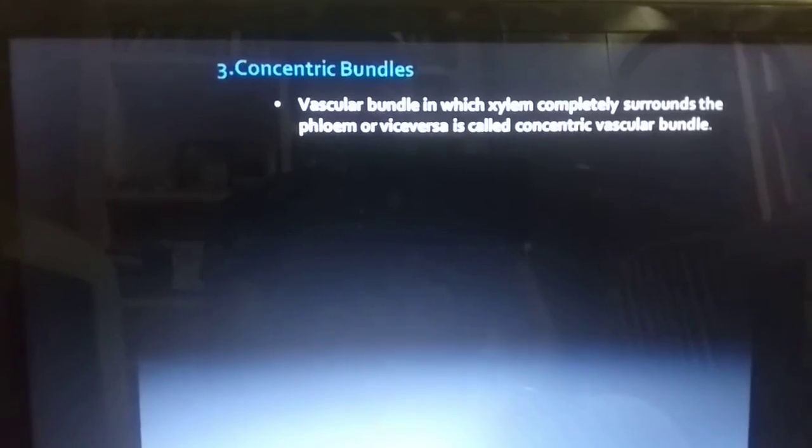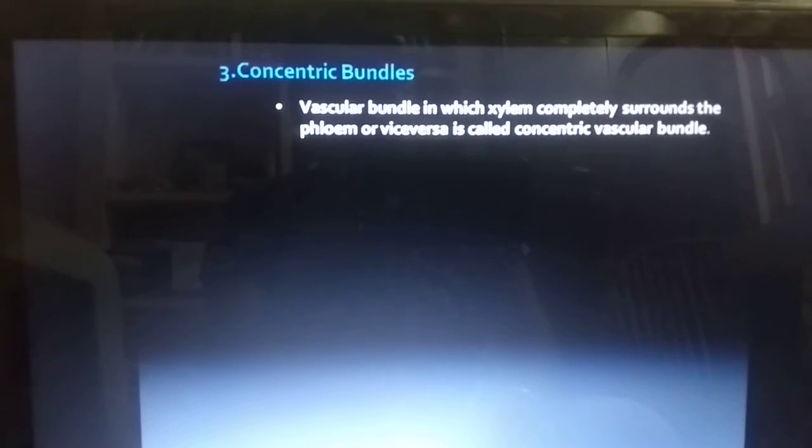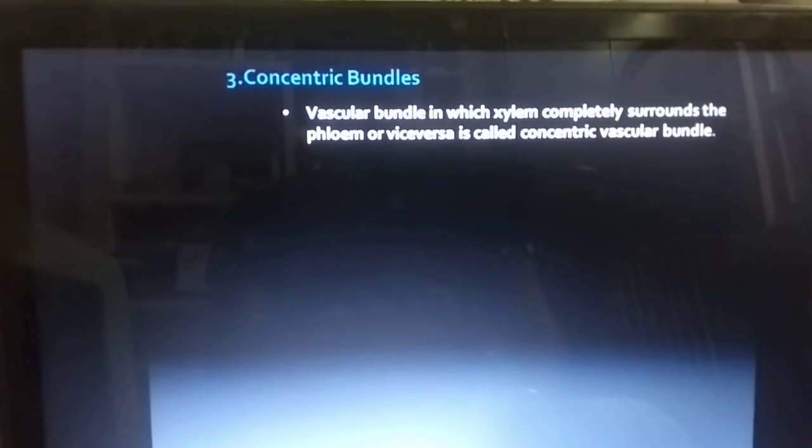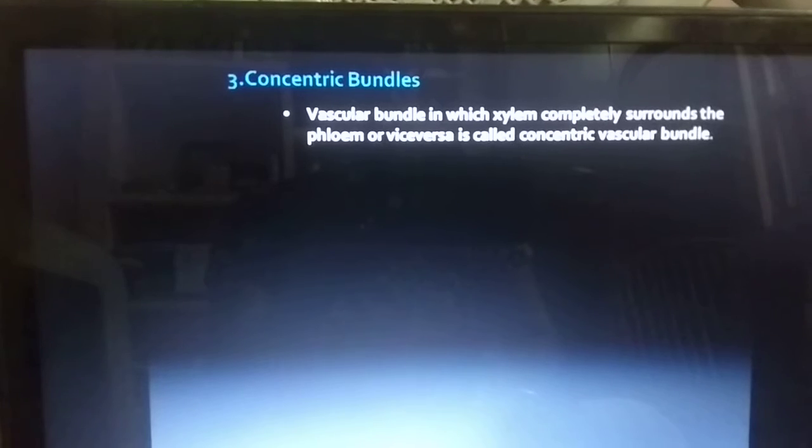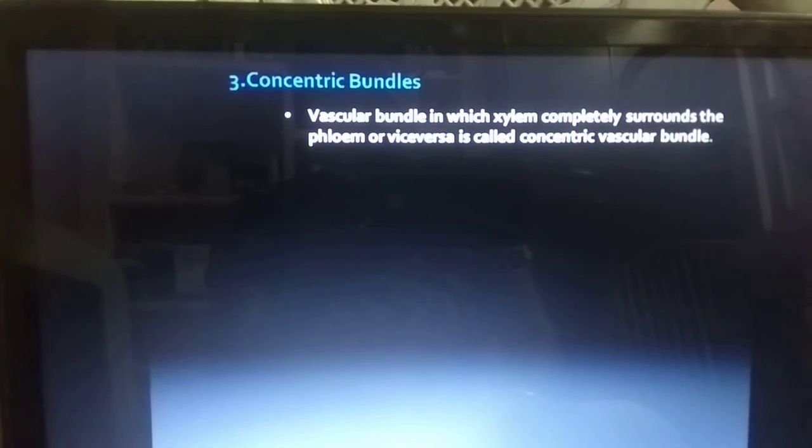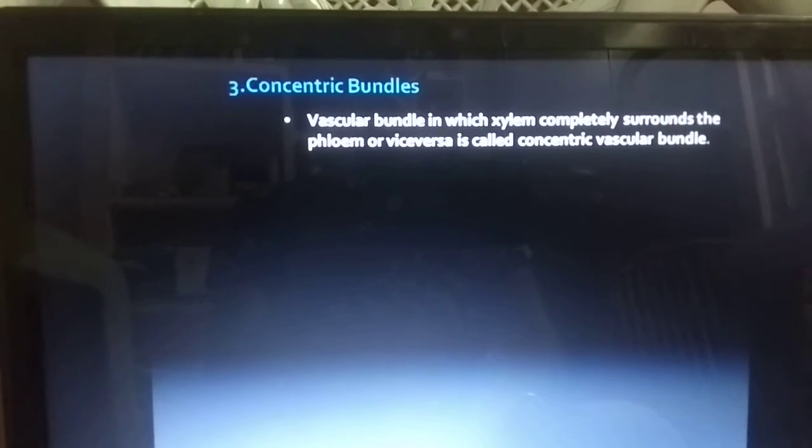Next one, concentric bundle, third one. A vascular bundle in which xylem completely surrounds the phloem or vice versa is called concentric vascular bundle.